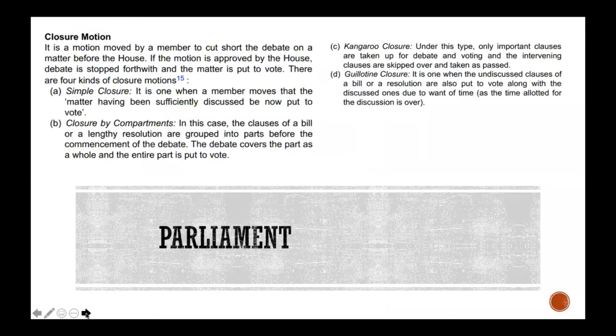What is a closure motion? Do you know when it is applicable? Can somebody tell me? It is generally used to cut short a debate on a particular matter. Great. It is a motion moved by a member to cut short the debate on a matter before the house. We've debated enough, I guess.